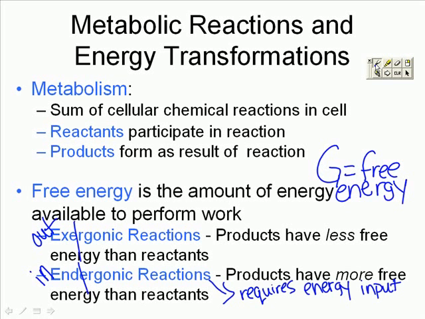So if we're going to put in energy to this reaction, then logically your products will have more because we've put energy into the reaction. In an exergonic, look at where the energy is going. The energy is going out, so the products will therefore have less energy.